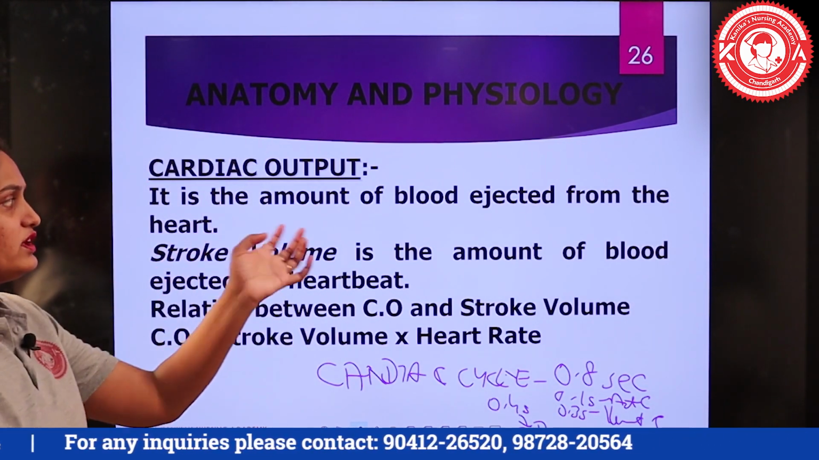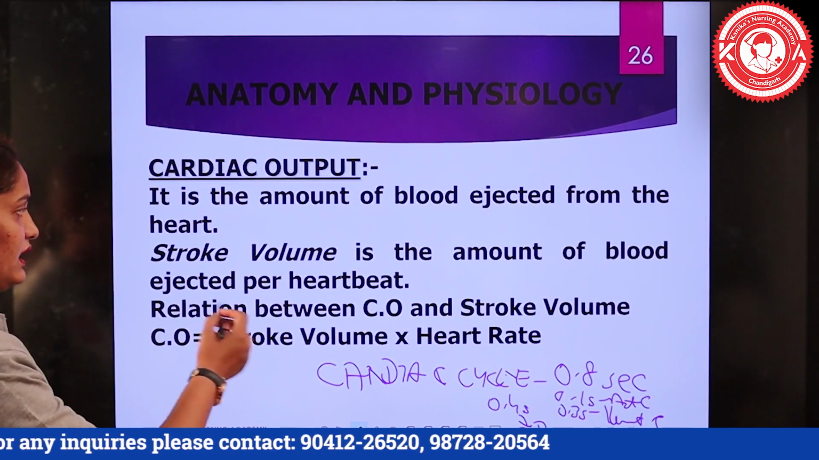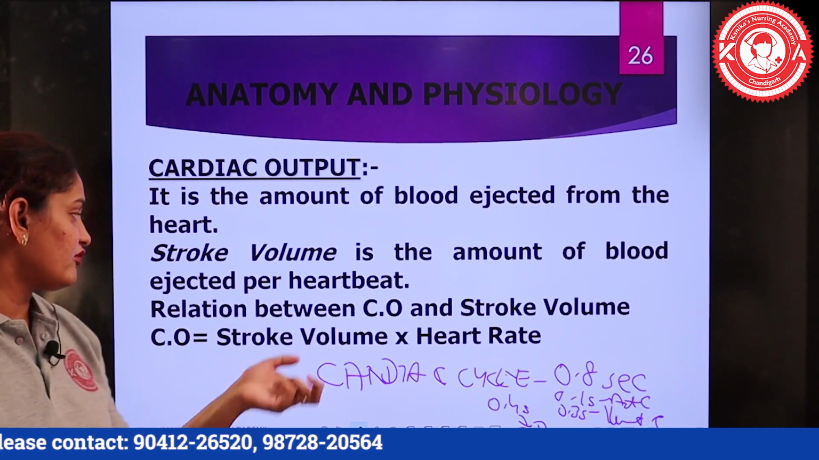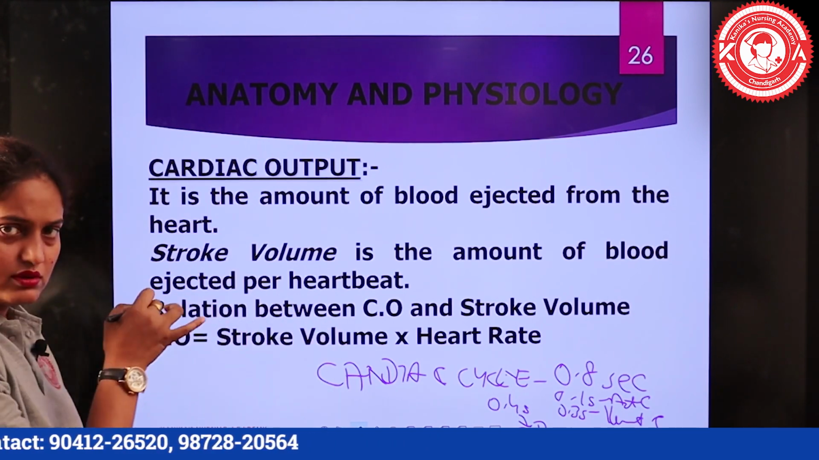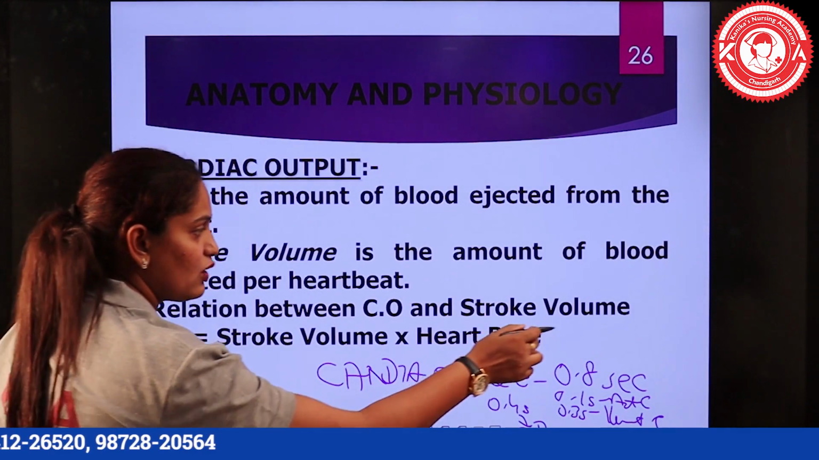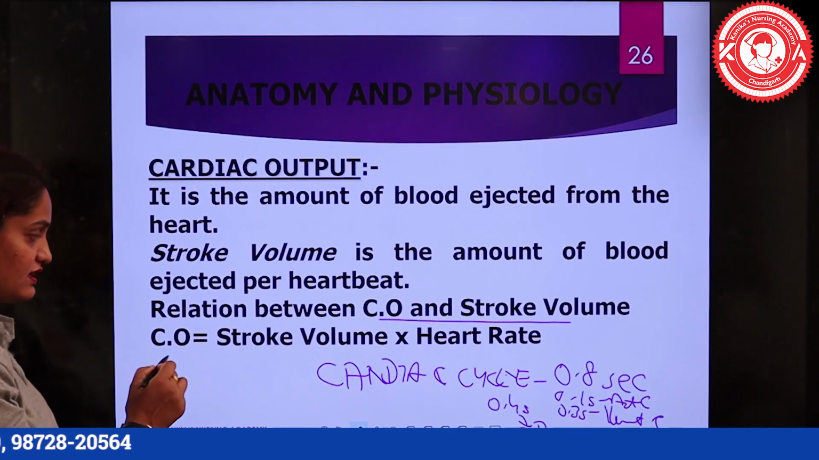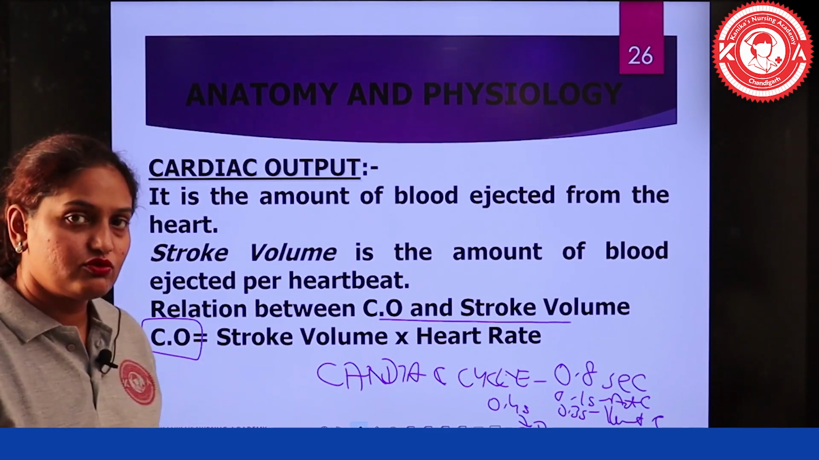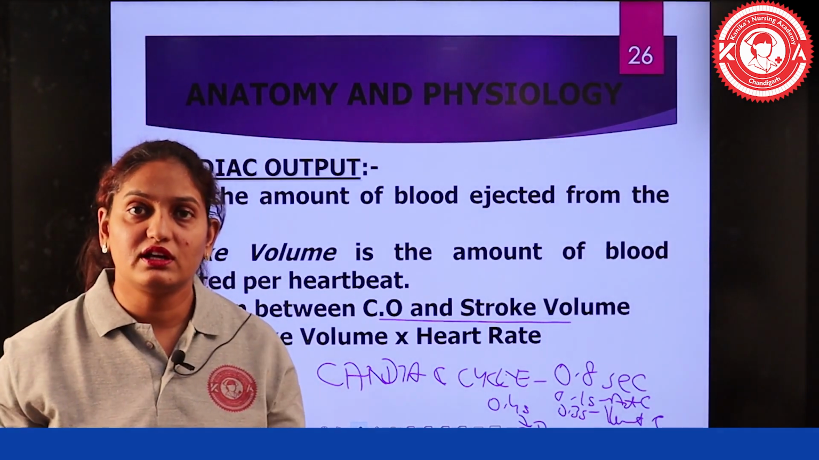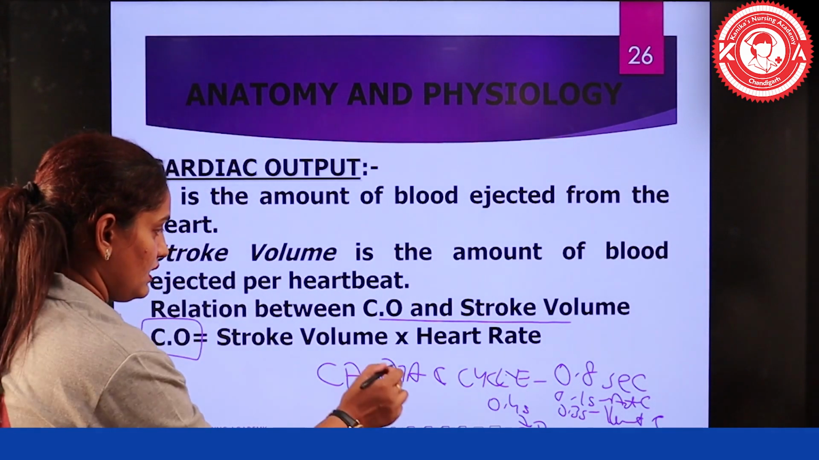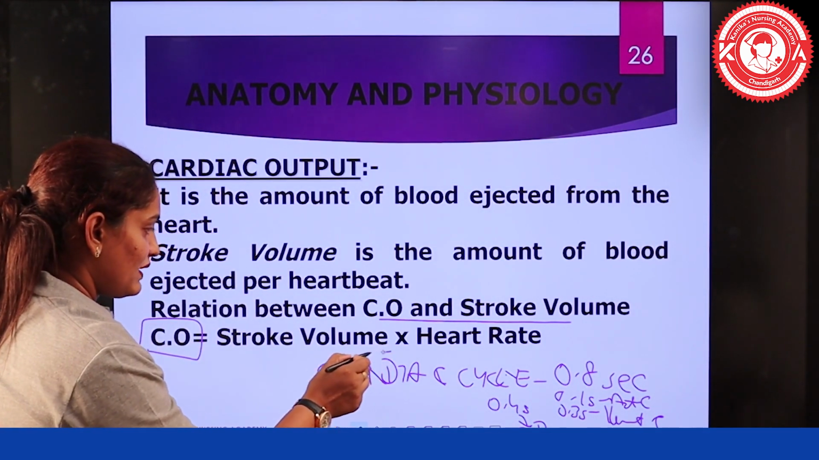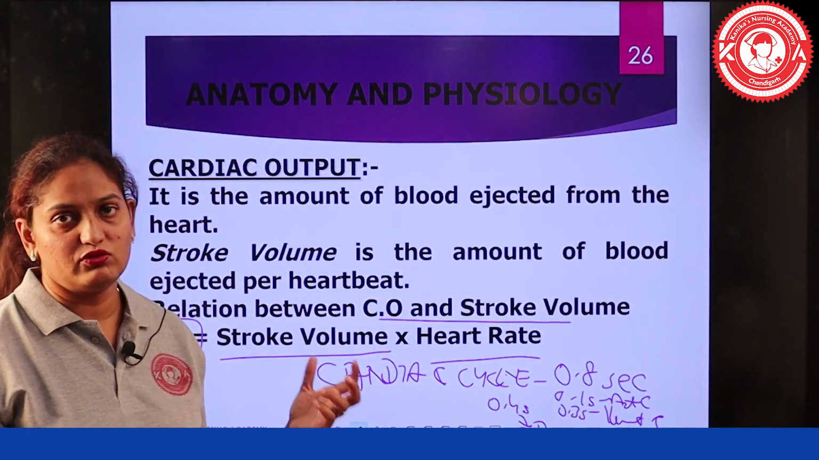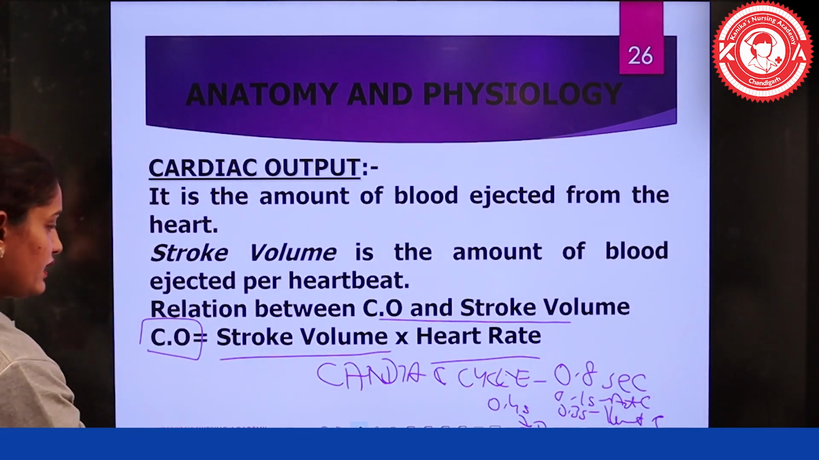The cardiac output is the amount of blood that is ejected from the heart, and stroke volume is the amount of blood which is ejected per heartbeat. So if we know the relation between cardiac output and stroke volume, it shows how we take out the cardiac output. Every time we say when the heart's workload is increased, the cardiac output decreases. So how do we calculate it? It is calculated by multiplying the stroke volume by the heart rate. So with this we can calculate the cardiac output.